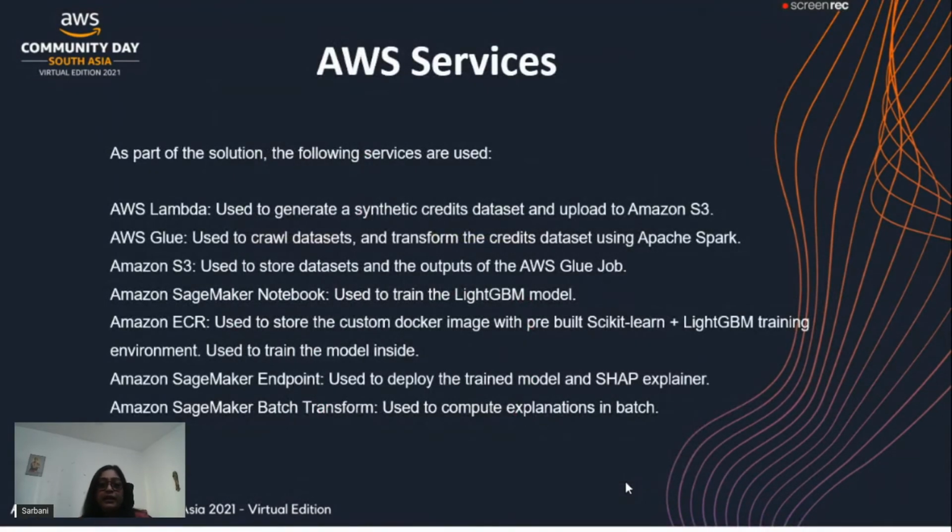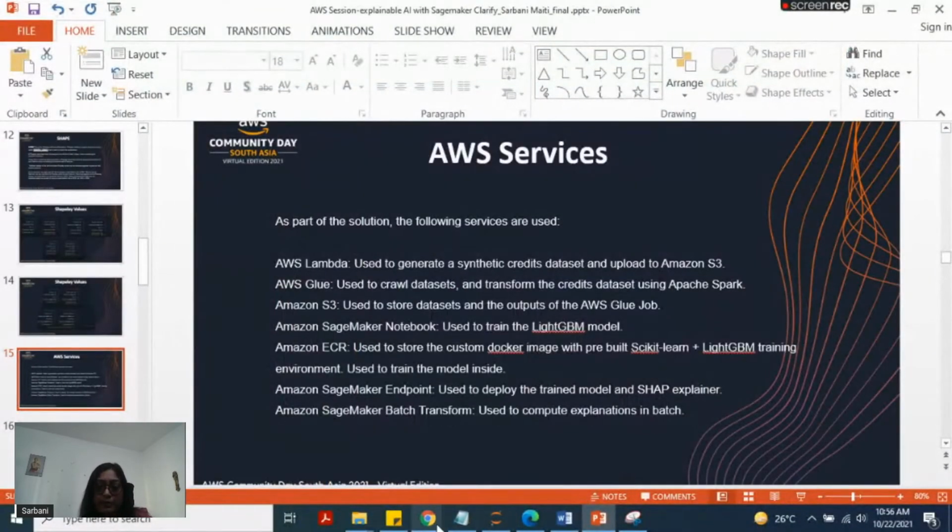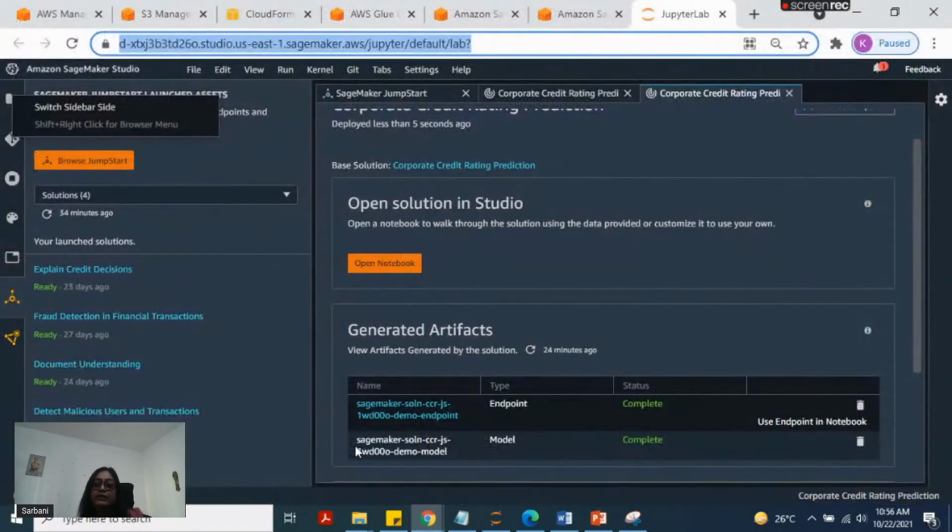Now, let's look at the demo. In this demo, I'm going to use Amazon SageMaker Studio. Let me go back to my Studio session. So this is my AWS account. You can see this is the Amazon SageMaker Studio, and in SageMaker Studio itself, we have a built-in solution. I have already launched the solution because it generally takes 20 minutes, so I launched it before the session. You can see it can be launched from JumpStart, and the solution name is Explaining Credit Rating. This is the corporate credit rating prediction.